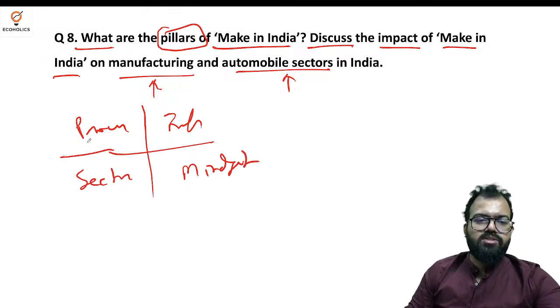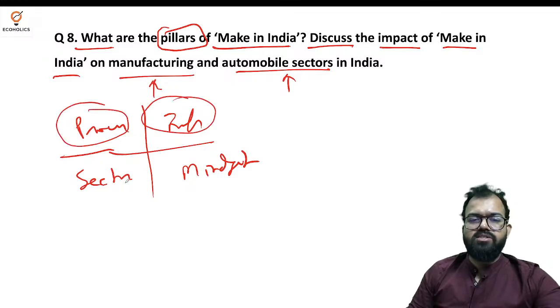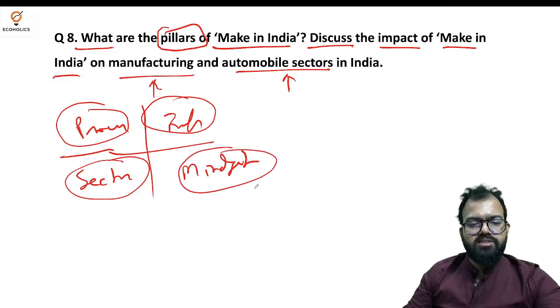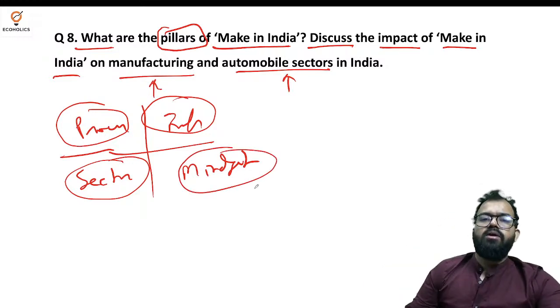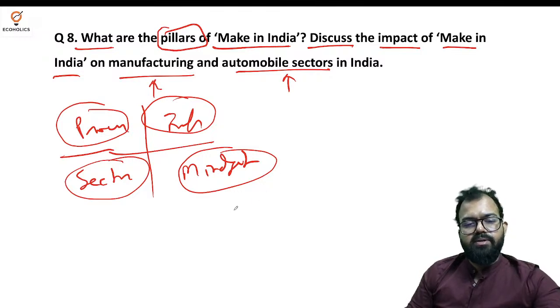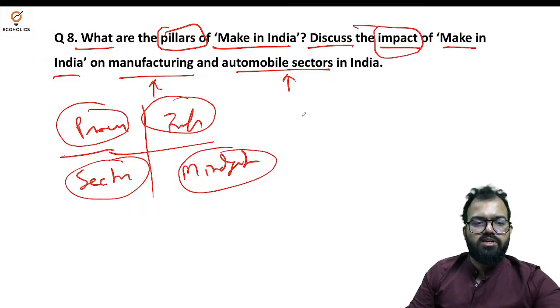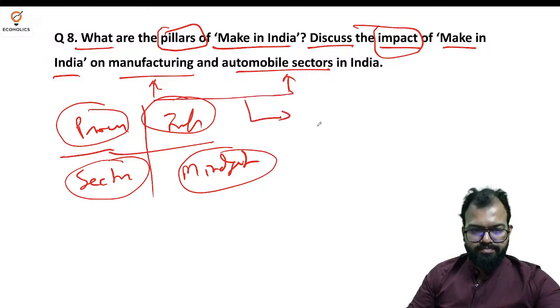Okay, again new processes, so नए तरीके से काम करना, new infrastructure, technological plus the physical infrastructure, new sectors, developing AI, textile, pharmaceutical, automobiles, etc. And the mindset, the approach, the will of political people, those who are making policies. Now what's the impact? So here we are discussing the impact on 2 sectors, manufacturing and automobile sector. So what are these impacts?